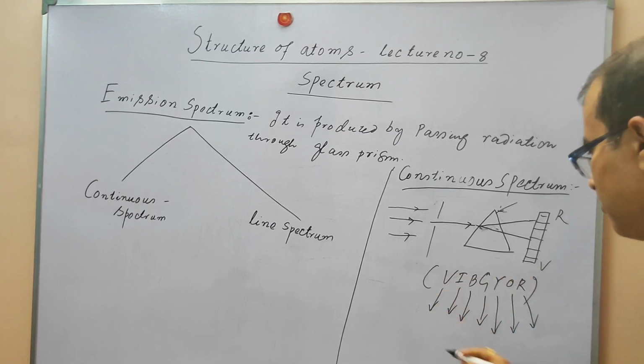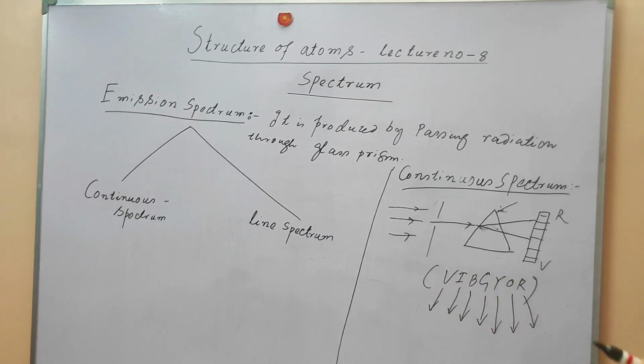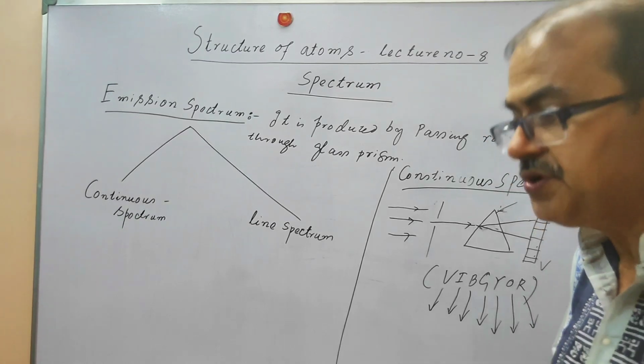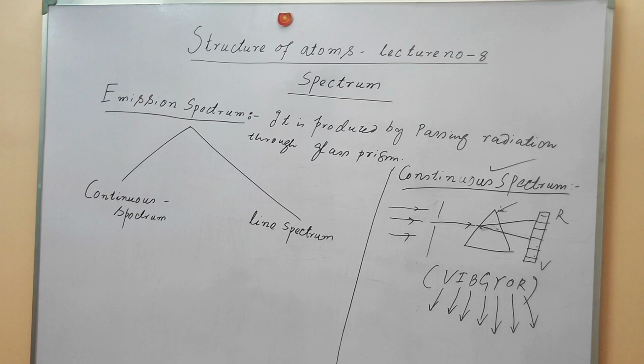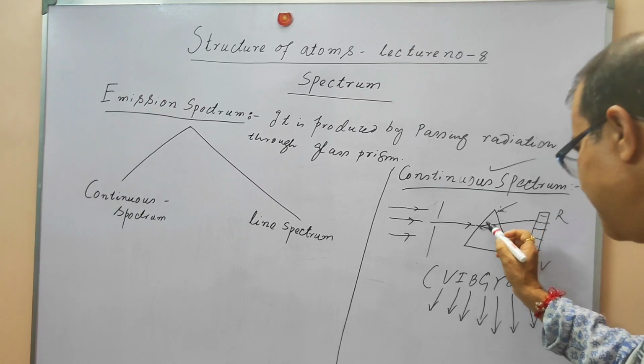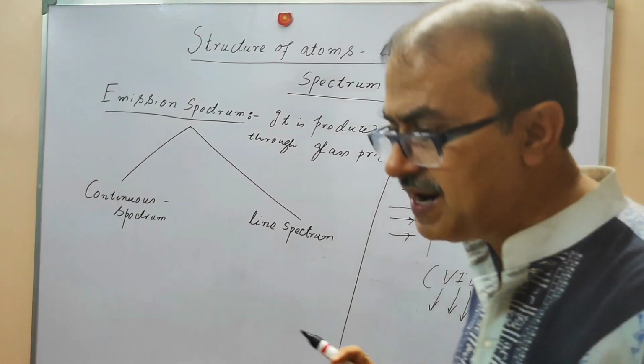So this has a continuity in the colors, because the violet merges into the indigo, which merges into the blue, and it goes on this way. There is a continuity of the colors, and that is why it is called the continuous spectrum. Now the question arises, why is there a splitting of the white light?